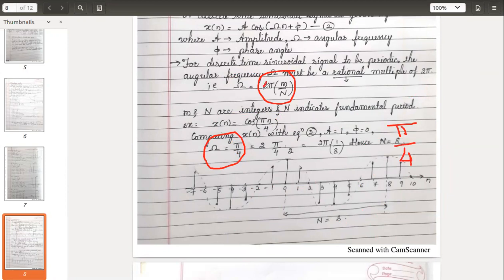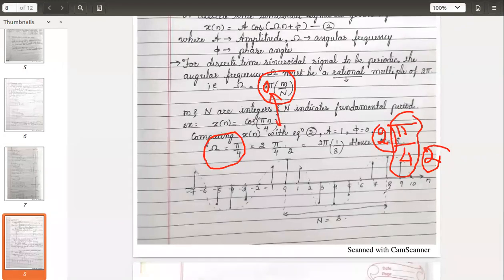Then, as we want 2 pi, just simply multiply by 2 and divide by 2. This seems easier. Pi by 4 is the omega we got from comparison. As we want in this form, I will multiply by 2 and divide by 2, because both 2s get cancelled, and again we will get pi by 4 as it is.